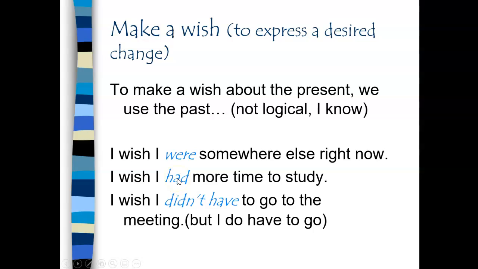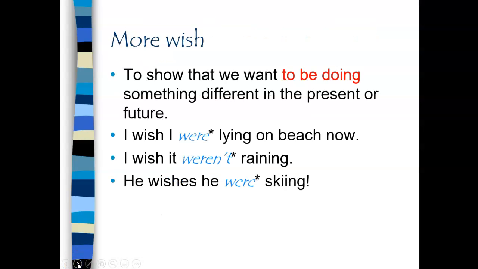I wish I had more time to study. What I'm saying is that I don't have more time to study. My desire is to have more time. So I wish I had more time. I wish I didn't have to go to the meeting, but I do have to go. So the reality is I have to go, so my wish is in the present, but I have to use the past tense to express that.